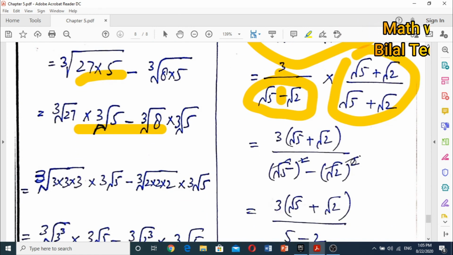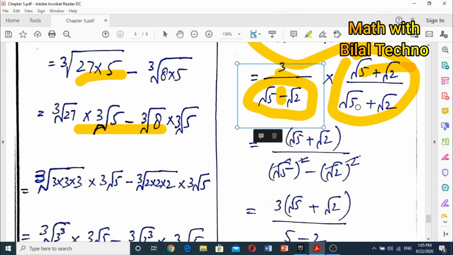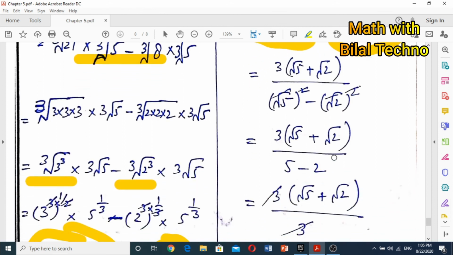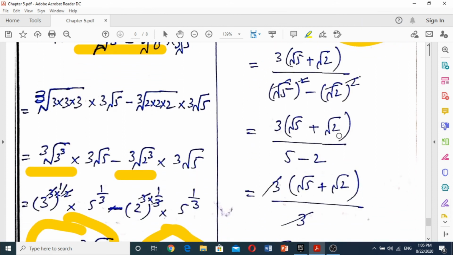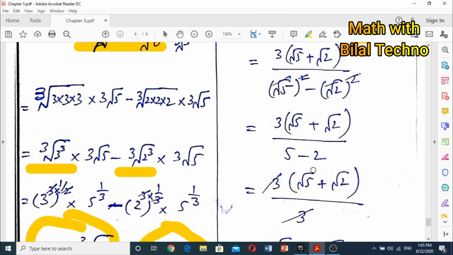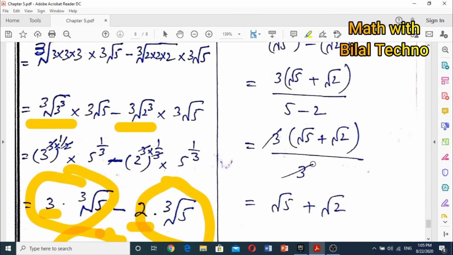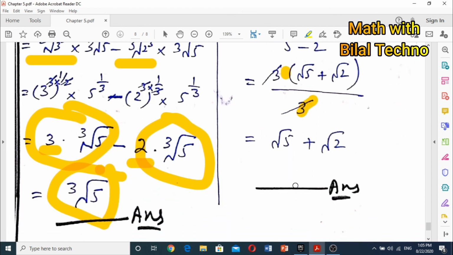After that, we multiply 3 into this term, and this term with this term. So we get 3 into square root of 5 plus square root of 2, divided by 5 minus 2. So 5 minus 2 is equal to 3. This 3 will cancel with this 3 and the answer will be that.